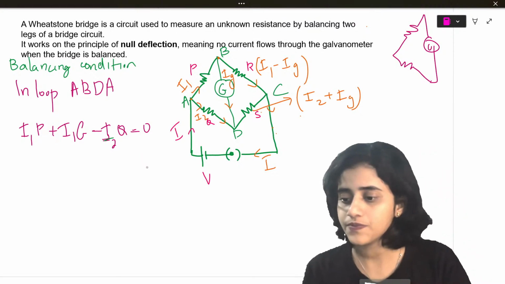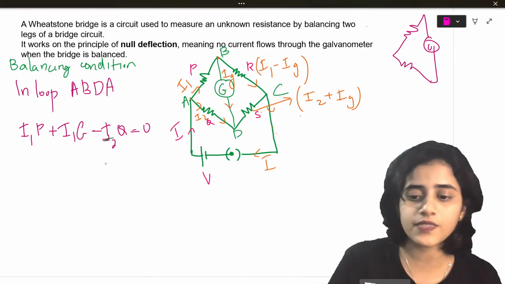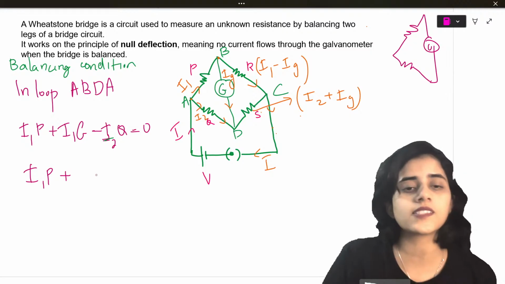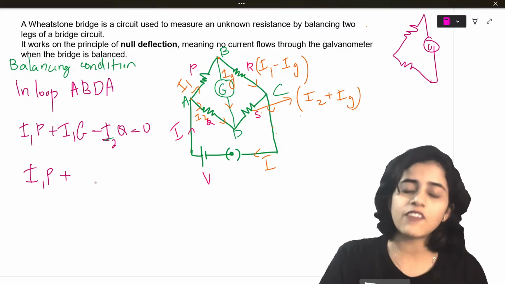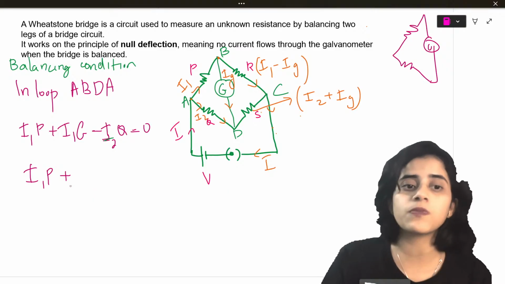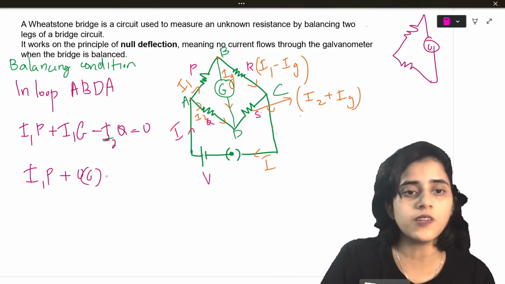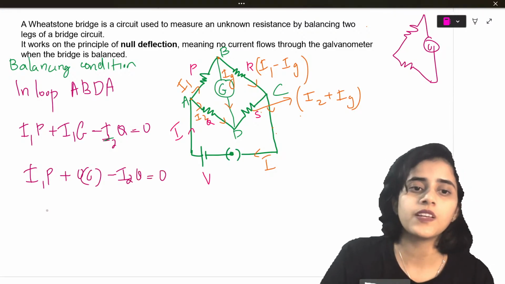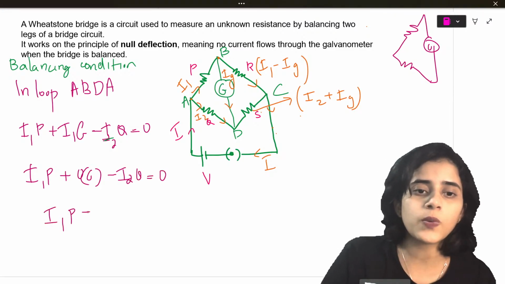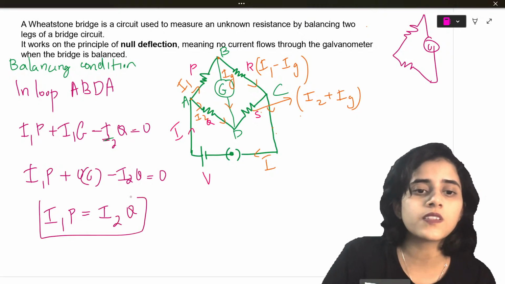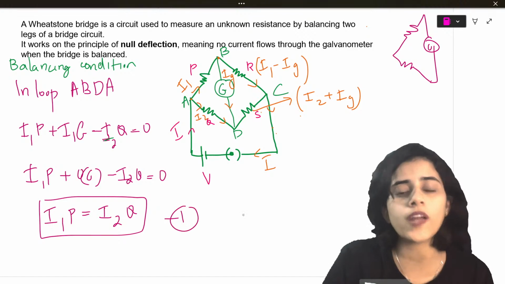See, the galvanometer shows no deflection during balancing condition. So current should be 0. So 0 into G minus I2Q should be equal to 0. So this gives you I1P is equal to I2Q. This is my equation 1.